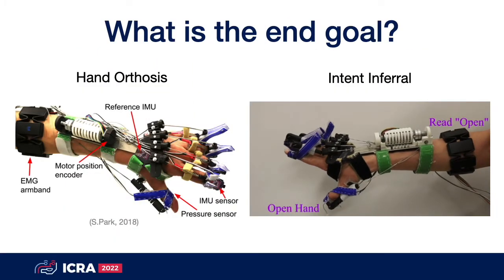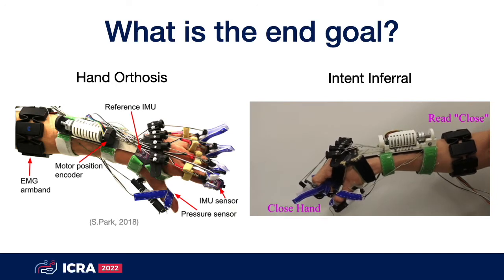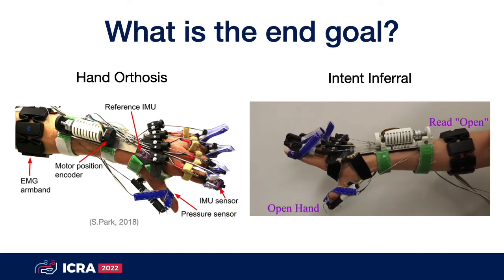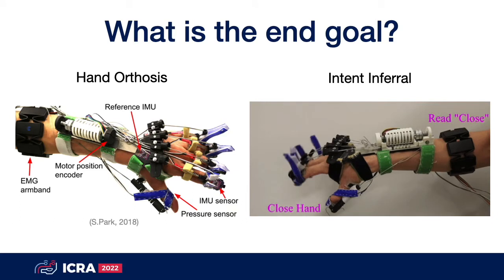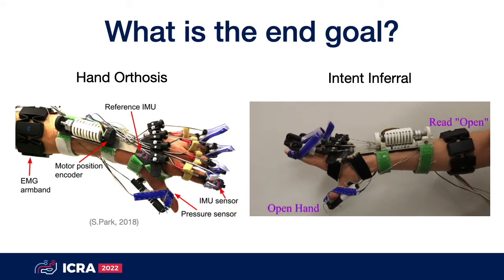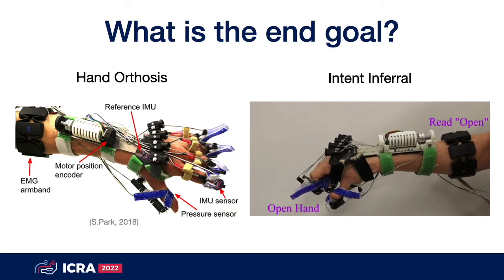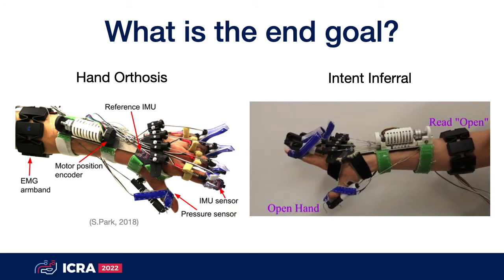We use the hand orthosis from a previous work. The orthosis is an exotendon device with multimodal sensing abilities. It can provide forearm EMG signals, fingertip pressure, finger joint angles, and motor position. There are 3 intents we want to predict based on the multimodal sensor reading: open, close, and relax.